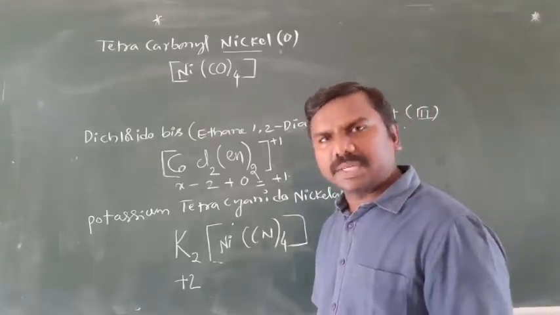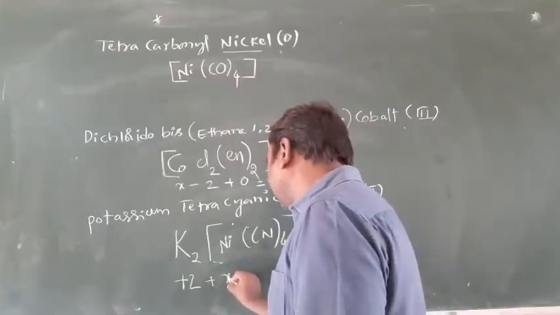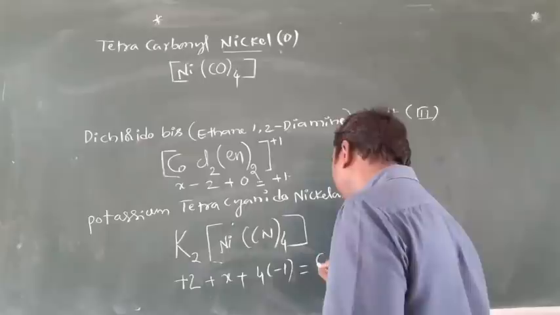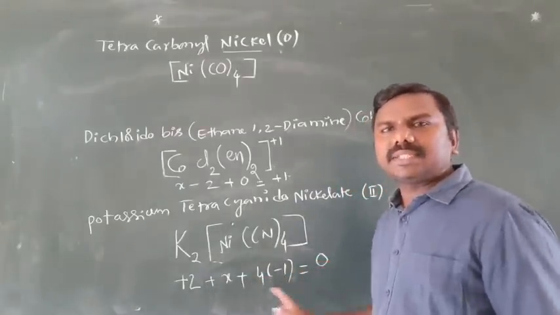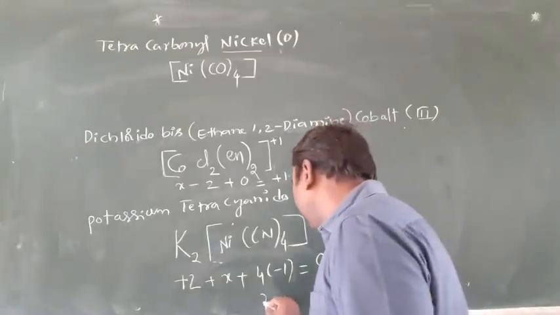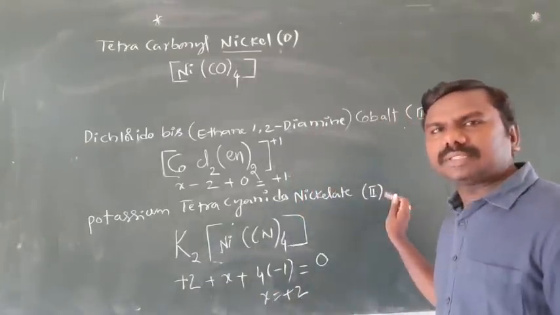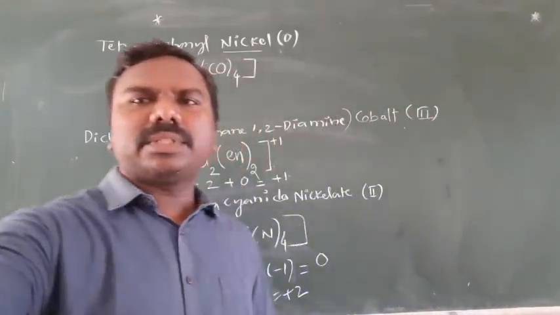Each potassium carries plus 1 charge. 2 potassiums, plus 2. Plus x, plus 4 into minus 1 for cyanide, equal to 0. Plus 2 minus 4 plus x equal to 0. x equal to plus 2. Charge balanced, x equal to plus 2. Clear? So 2 more examples we'll discuss.